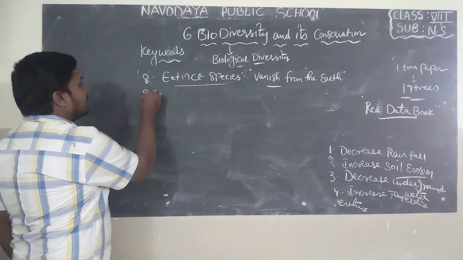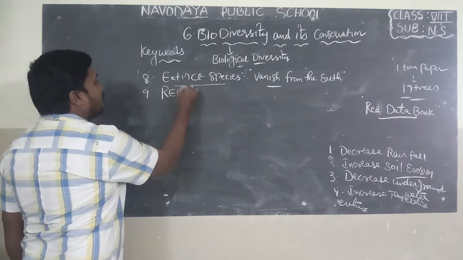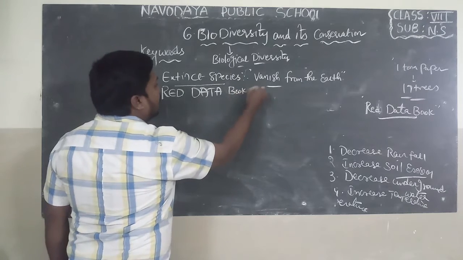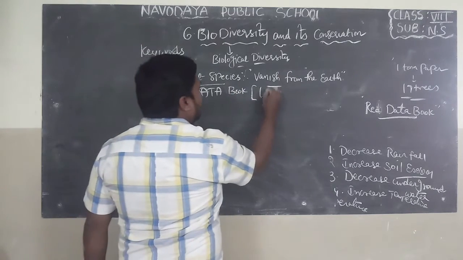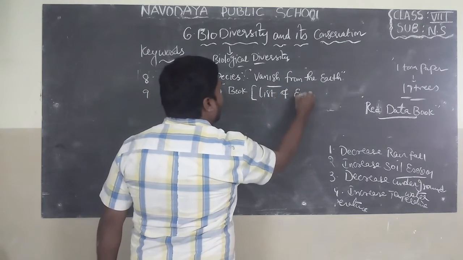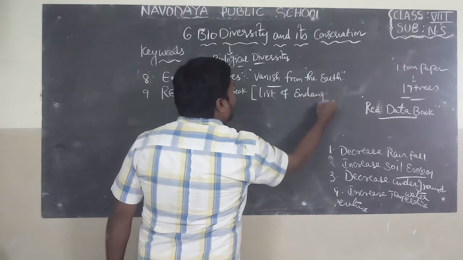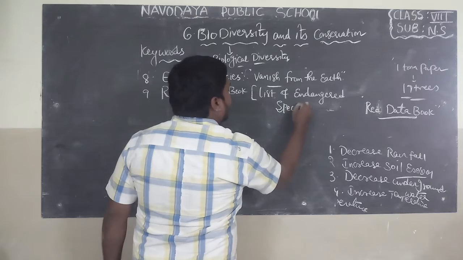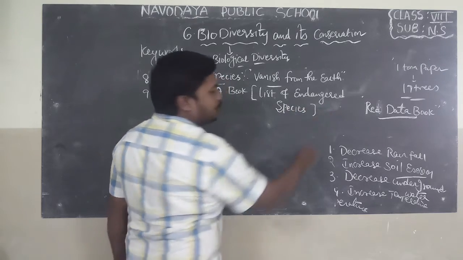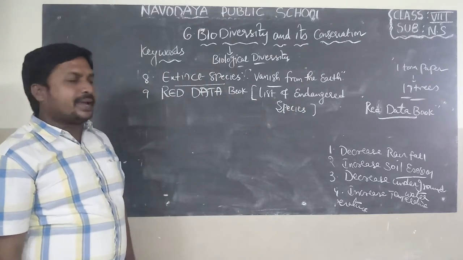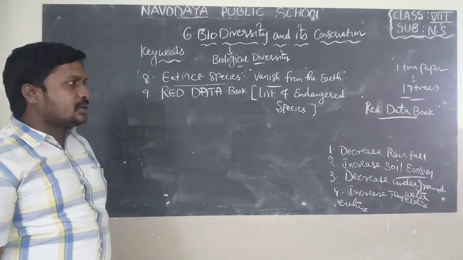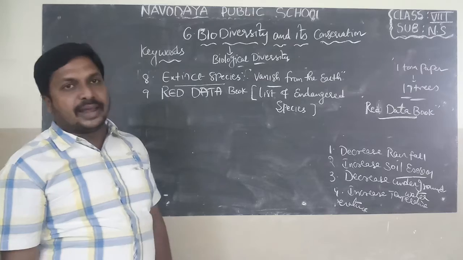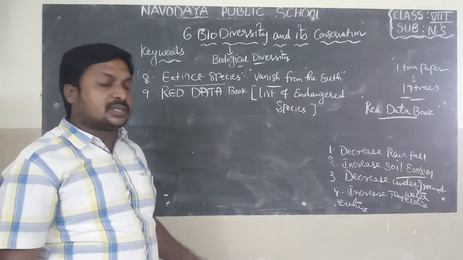Now, the ninth one is Red Data Book. Already I explained. The book which contains a list of endangered species is known as Red Data Book or Red List Book. India has a number of endangered animals, plants and birds also.